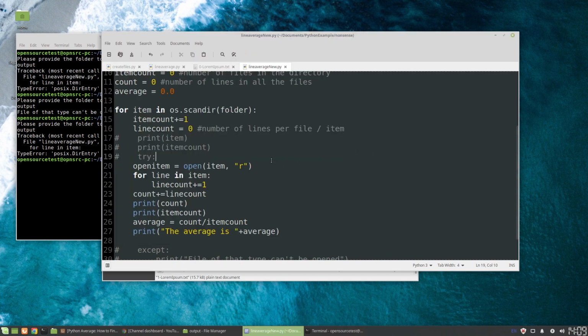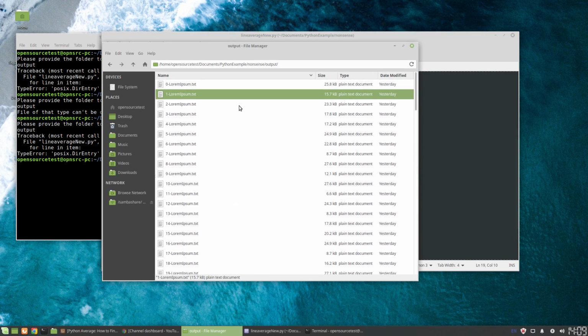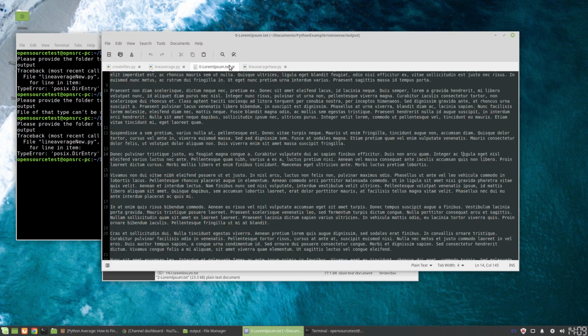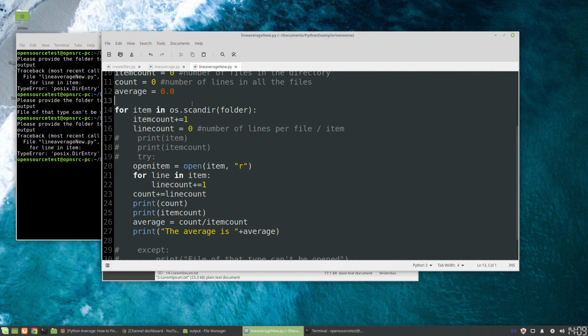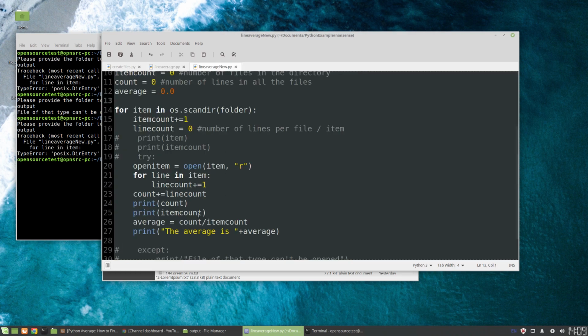Okay. I wonder if I have a bad file in this folder. Salt.txt. Oh, I know. It could be that this is open, and because one of the files is open, it doesn't like that. This is open file, open item. Oh, yep, and we didn't change this variable. Okay. So the thing about programming is it does exactly what you say, not exactly what you want.